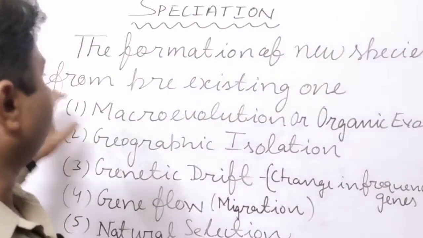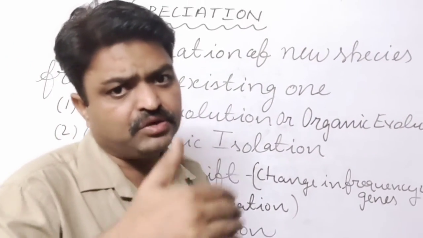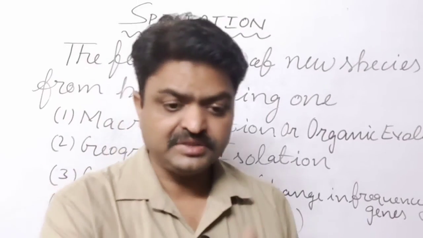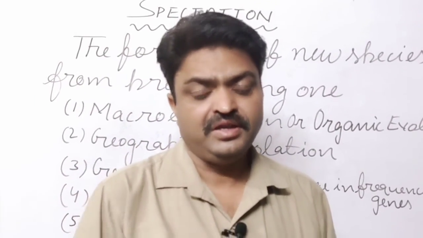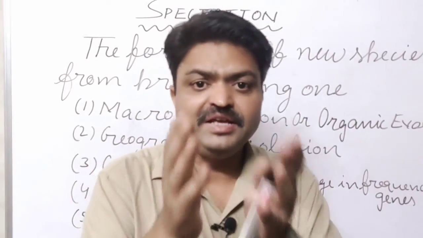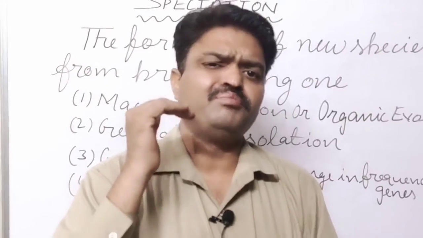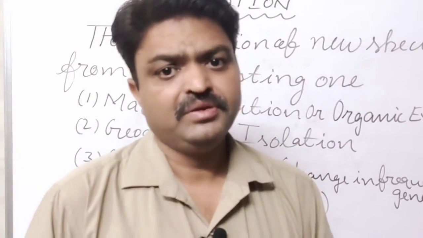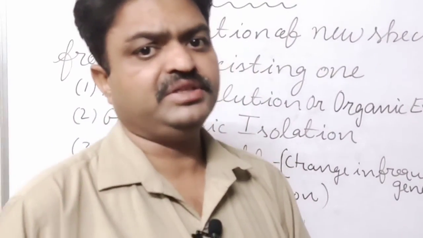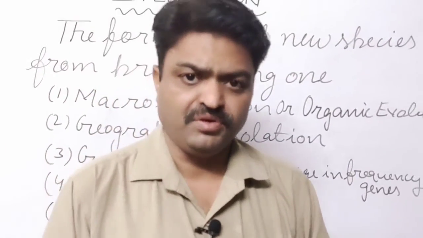According to this, many times due to the accumulation of variation generation after generation in a continuous process, when many variations are accumulated, many gradual developments come in the living organism, and due to that a new species is formed.